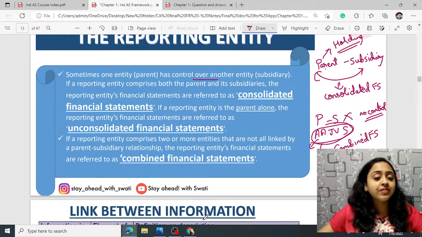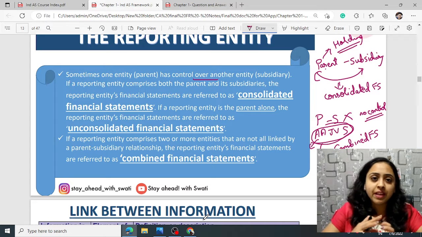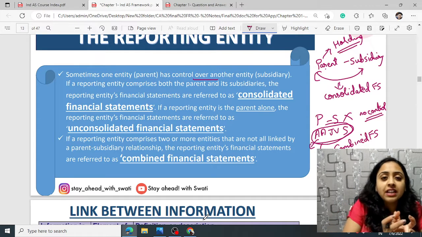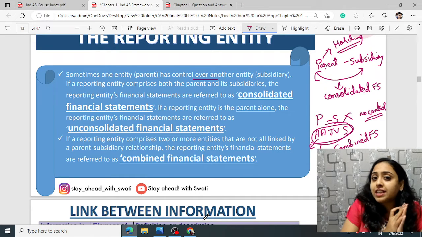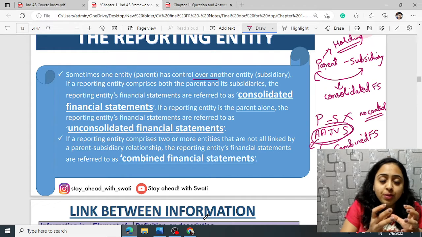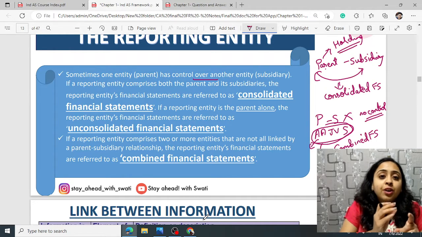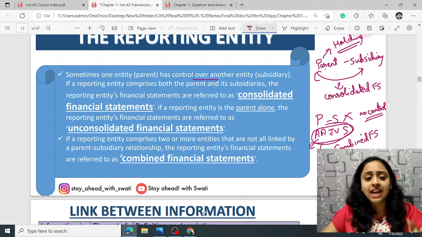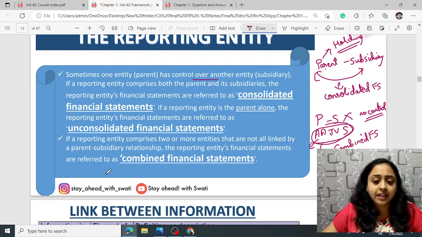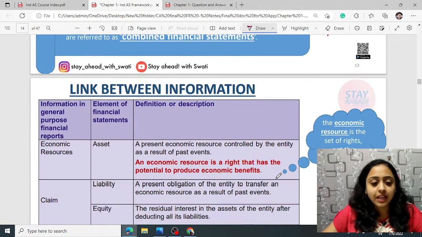Okay, so if there is a parent and subsidiary relationship and their information is consolidated, their financials are grouped and submitted, such statements are known as consolidated. If there is no parent and subsidiary relationship, such grouped information is termed combined financial statements. And the standalone ones are known as unconsolidated. The same information is given over here, you can read it once.